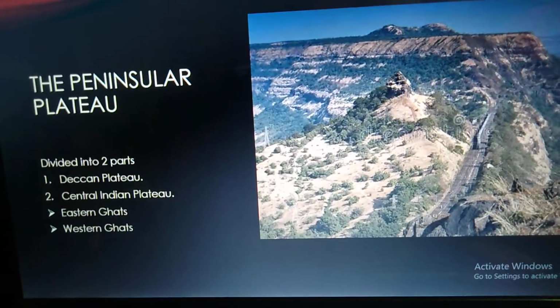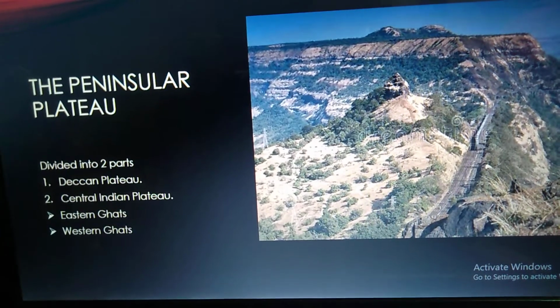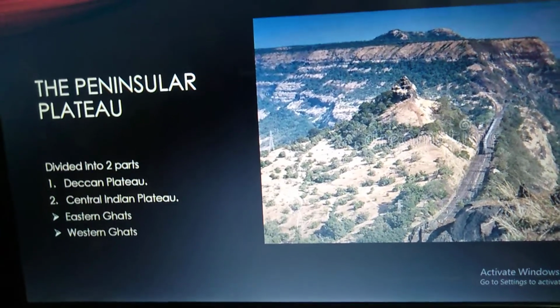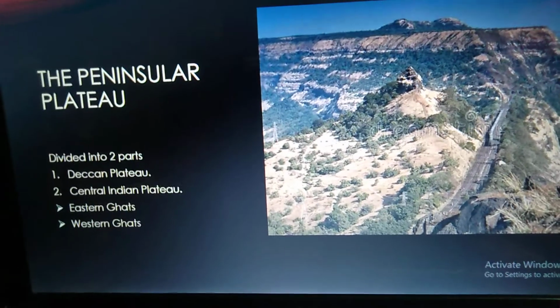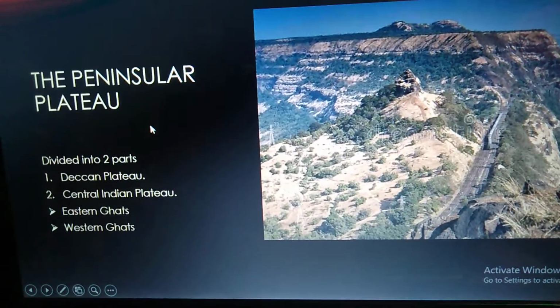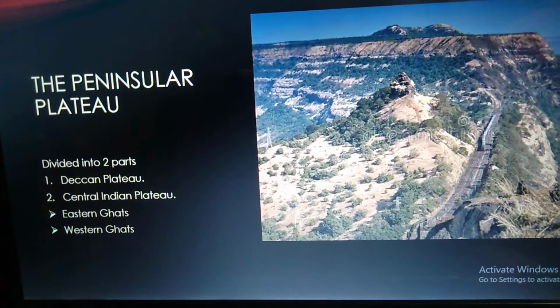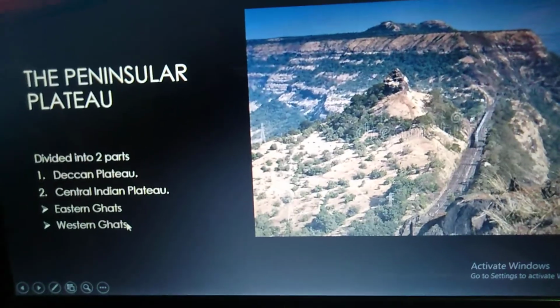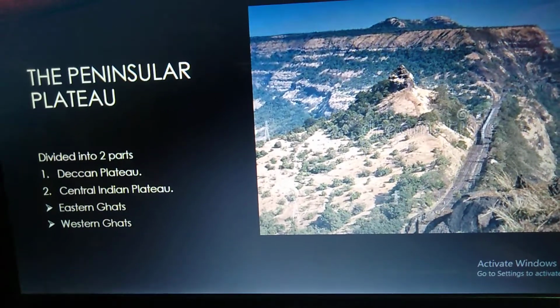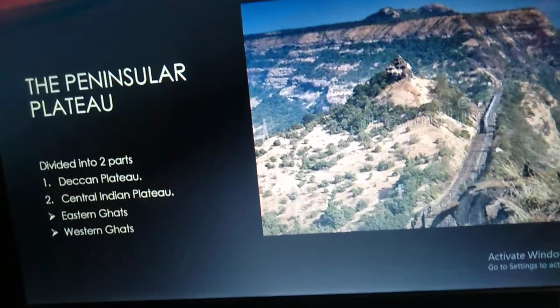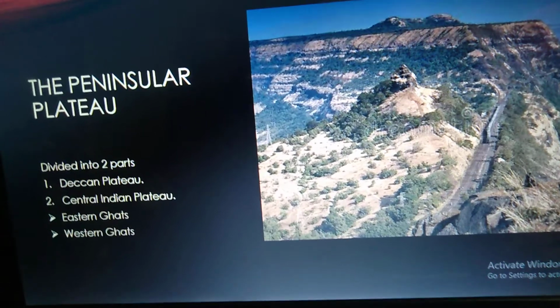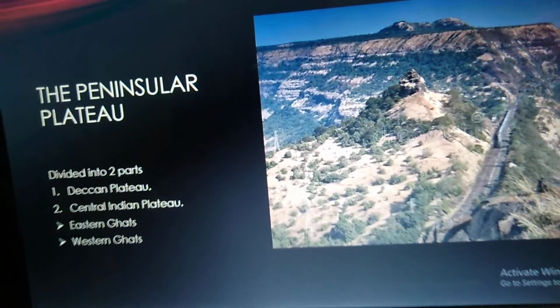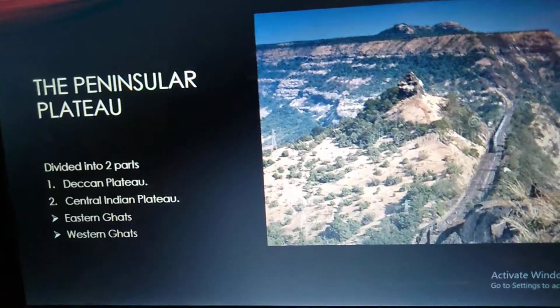The Peninsular Plateau has hill ranges to its east and west. The range on the east is called the Eastern Ghats and the range on the west is known as the Western Ghats. The Satpura and Vindhya hill ranges are located in the north. They separate the plateau from the northern plains. This is about the Peninsular Plateau.